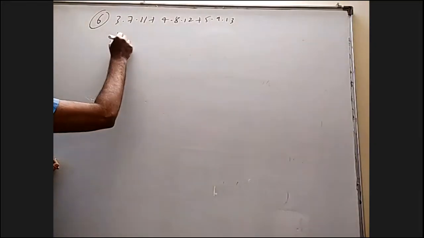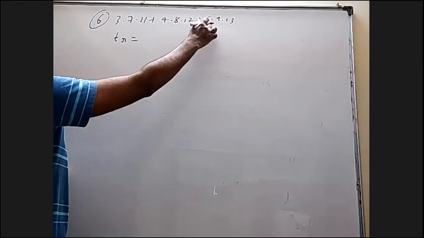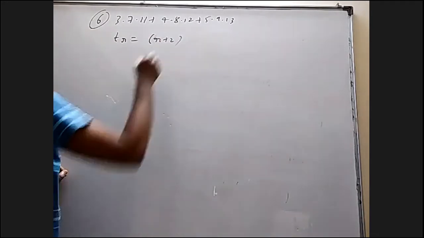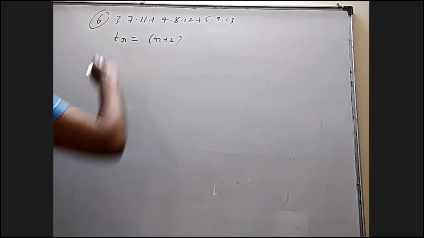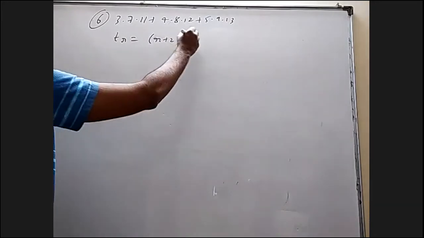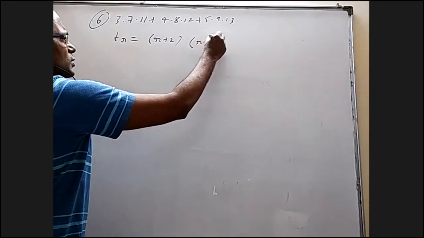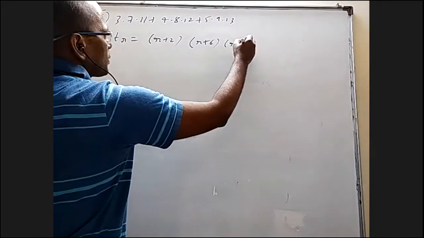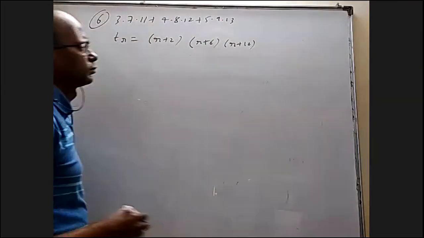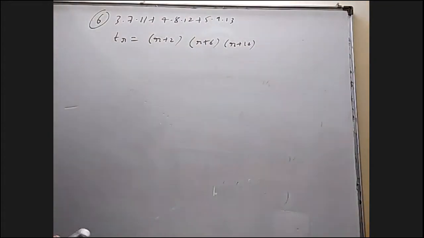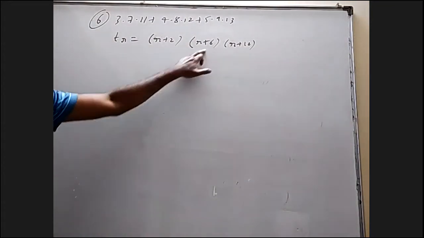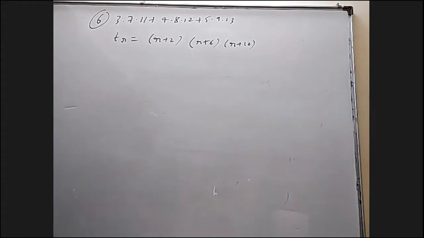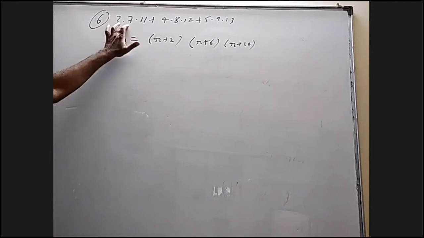Let us see what is the rth term. 3, 4, 5, based on that it is r plus 2. 7, 8, 9, that is r plus 6. 11, 12, 13, and that is r plus 10. Oh, here this gap is 4 and this gap is 4, it is fitting. Yes. Oh, okay. This is 4, 4.